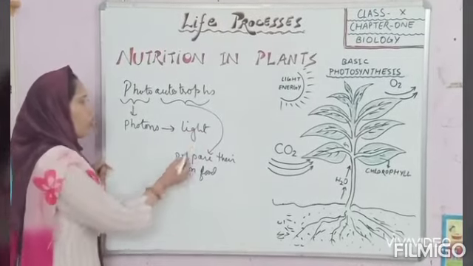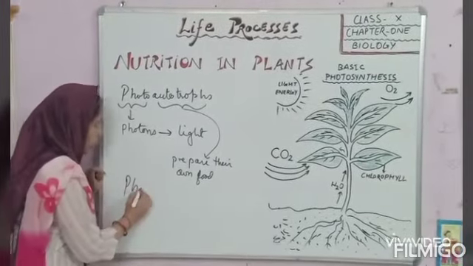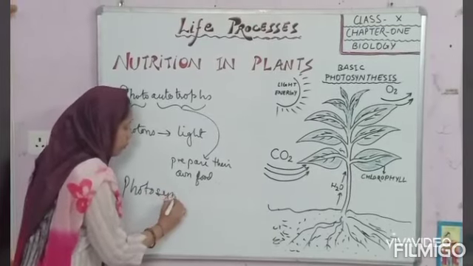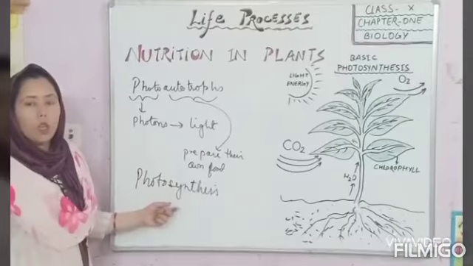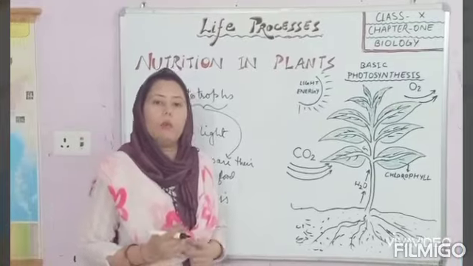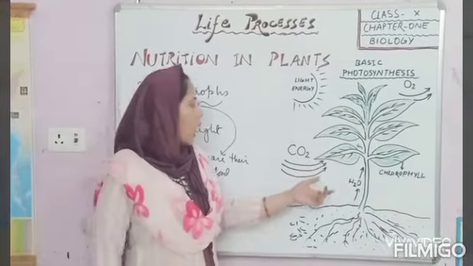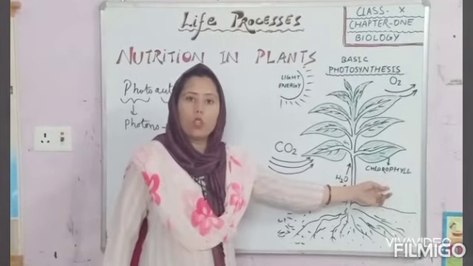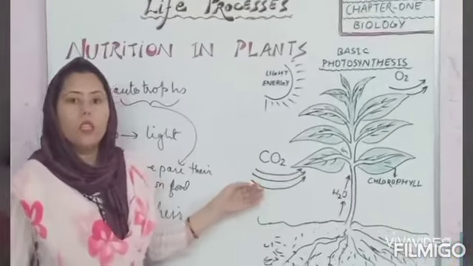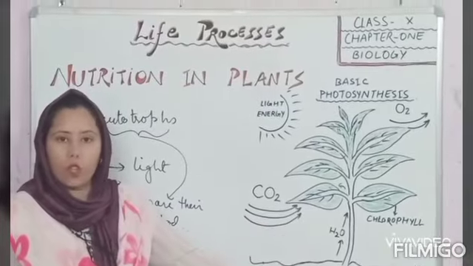This whole process is called photosynthesis. It is a process in which plants prepare their own food with the help of sunlight and a green pigment called chlorophyll, along with carbon dioxide and water.